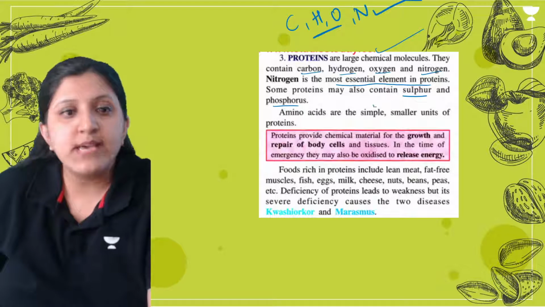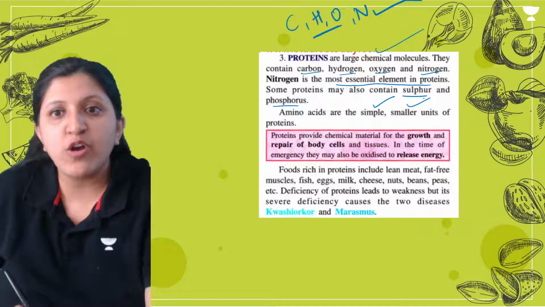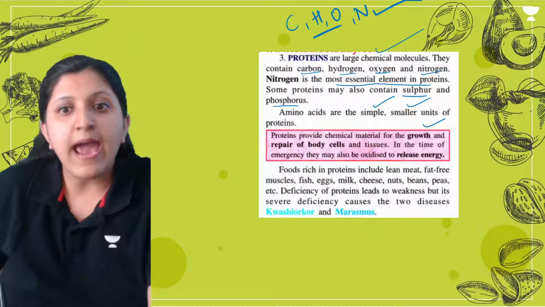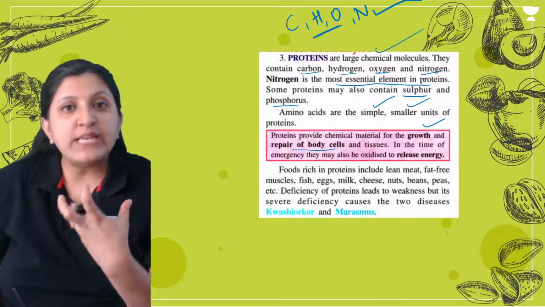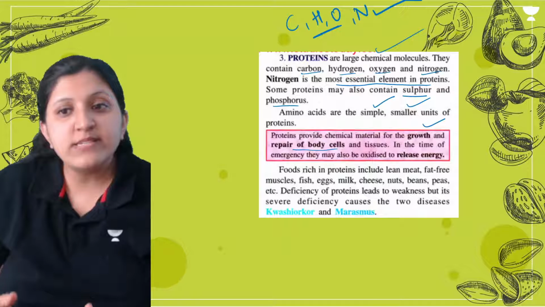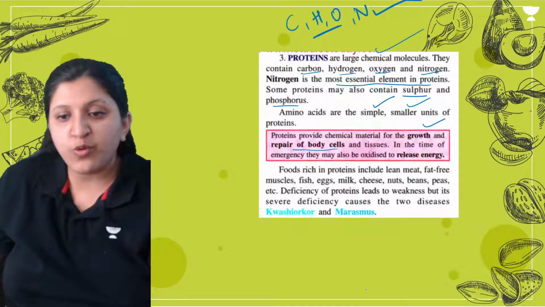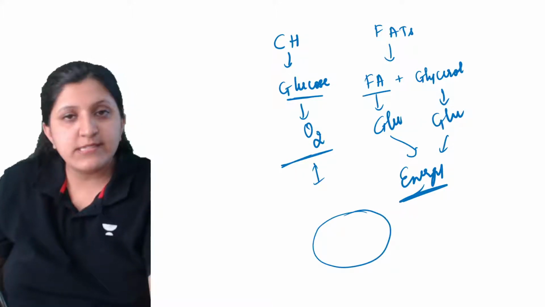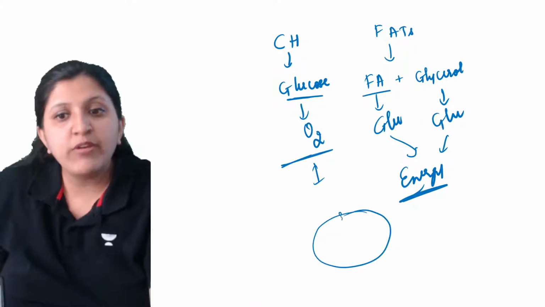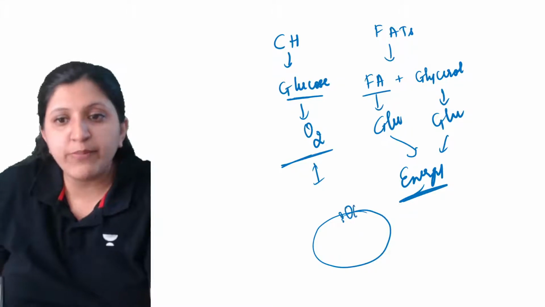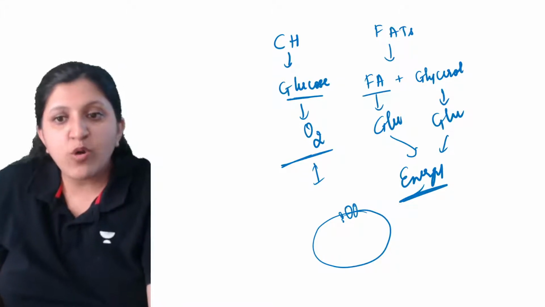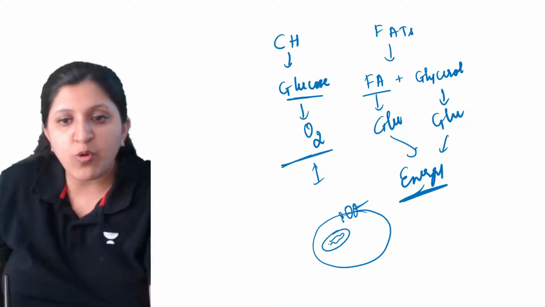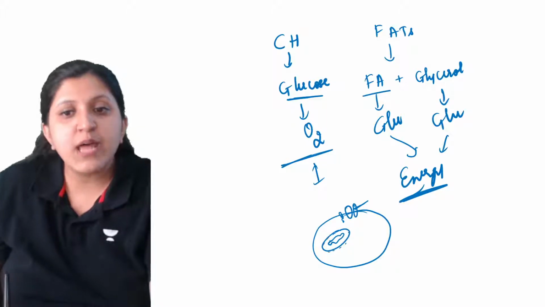So amino acids are the smaller units of proteins. Proteins provide chemical material for the growth and repair of the body cells. So body cells are getting repaired and growth is occurring, and this is all because of protein. Each and every cell in your body, let's have a look at this one. Let's say this is a cell now. The cell membrane will have protein units. Then there is another membrane, a nuclear membrane, or let's say a mitochondrial membrane. These membranes are made of protein.